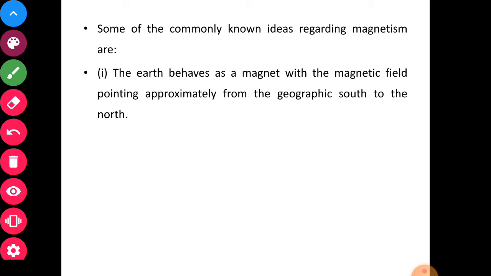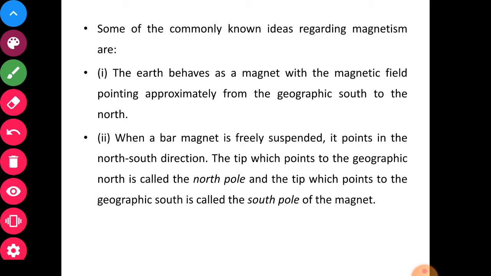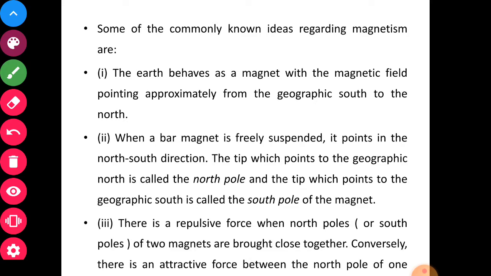These are some of the common facts that we know, that the magnetic field of the earth is from geographic south to geographic north. When a bar magnet is freely suspended, it points in the north-south direction. The tip of the bar magnet which points to the geographic north is the north pole of the magnet, and the tip which points to the geographic south is called the south pole of the magnet.